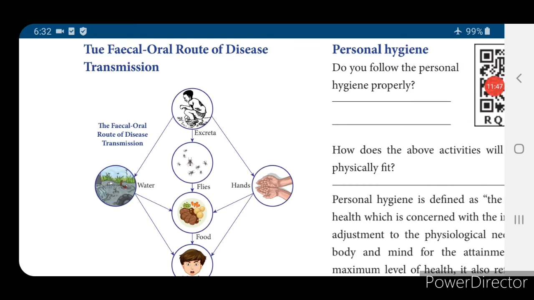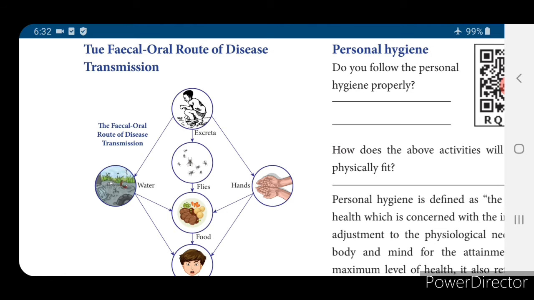Now children, if you observe this picture, it is the fecal-oral route of disease transmission. How is the disease transferred from one person to another person? Suppose a person is excreting on a road, the flies will touch that. After touching that, if they touch a food item, and we eat that food item, the person will get some infection, isn't it? Suppose that waste is mixed with water, and if you drink that water, the disease can be transmitted through water.